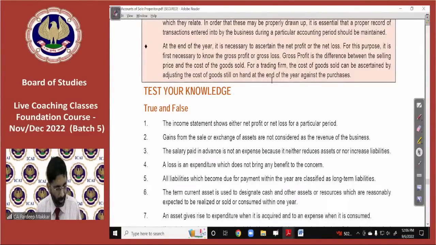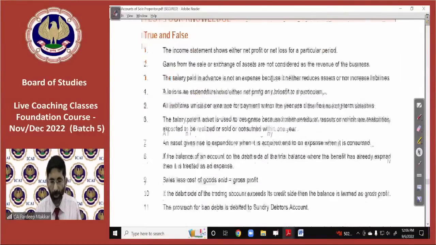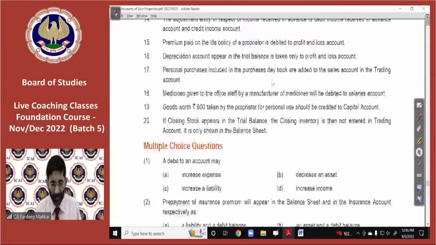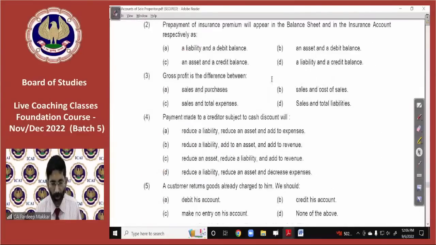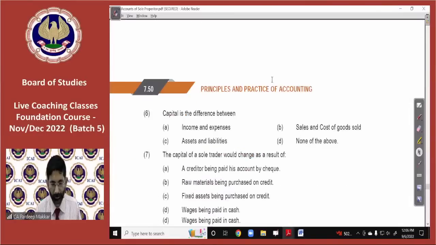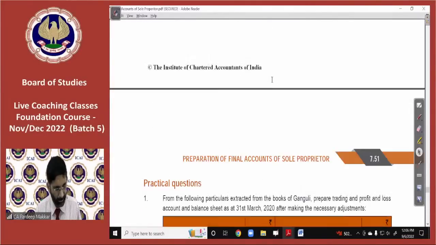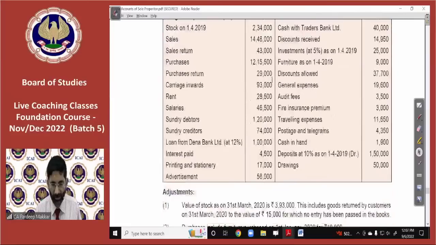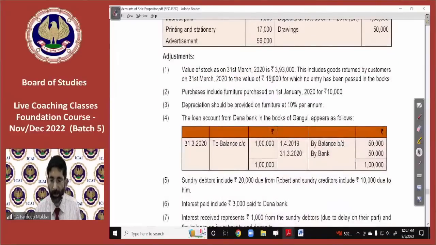Practical question number 1, adjustment number 467. Okay, practical question number 1. Yes, he says the loan account from Dena Bank in the books of Ganguly appears as follows. This is the adjustment in practical question number 1.